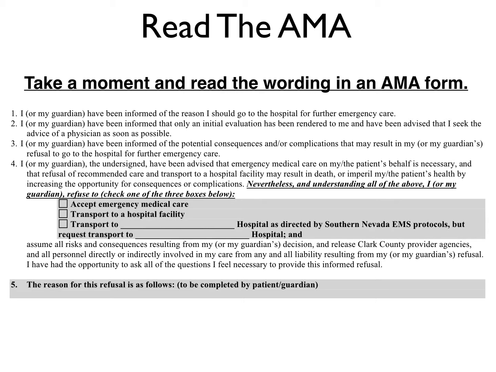I have had the opportunity to ask all questions I feel necessary to provide this informed refusal. And then lastly, number 5, we have the patient write a simple sentence as to why they are refusing care.